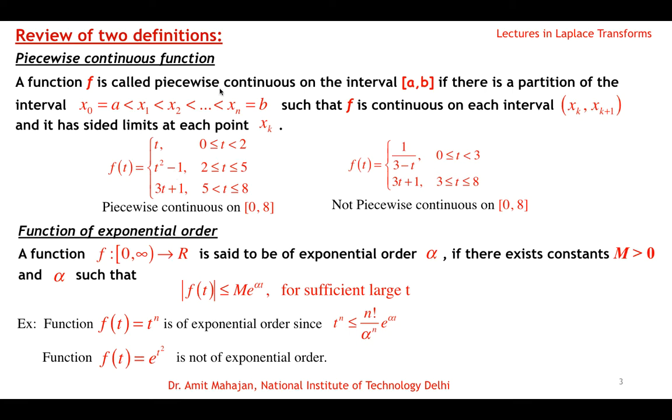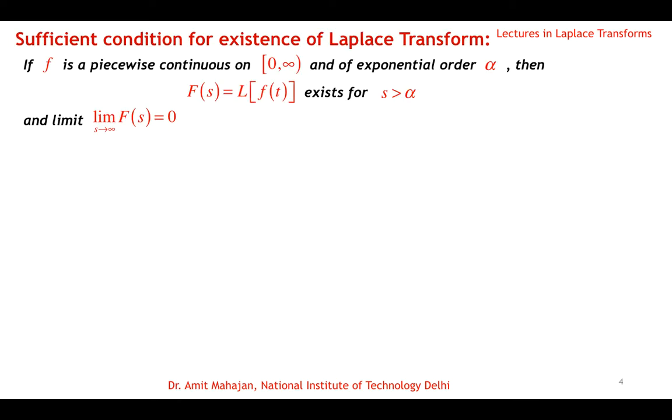So with these two definitions known, we can now see what exactly are the sufficient conditions for the existence of the Laplace transform. If f is piecewise continuous on 0 to infinity and of exponential order alpha, so if you have a function which is piecewise continuous and also of exponential order, then the Laplace transform of f(t) exists for s greater than alpha.